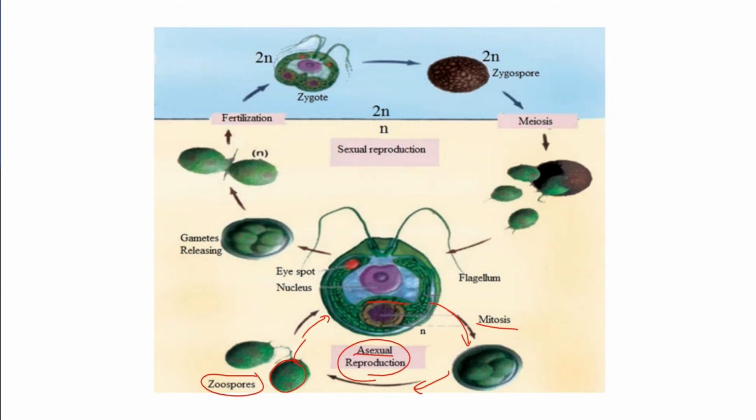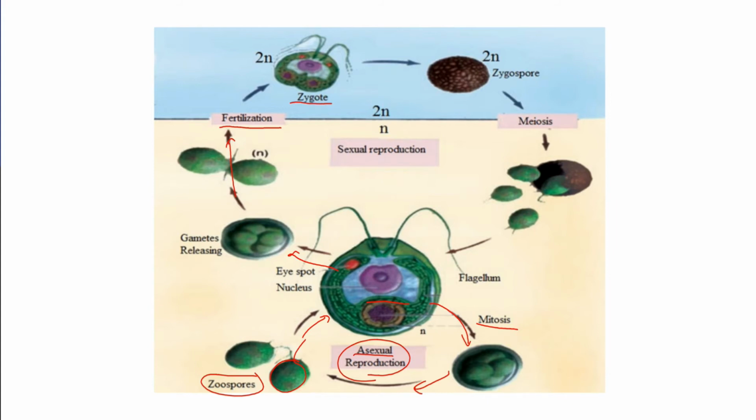But in the same way, if they are also produced by mitotic division and released in water, that time they fertilize with another isogamete from another strain, produced in the same way, by union in a process we call fertilization to form a zygote.